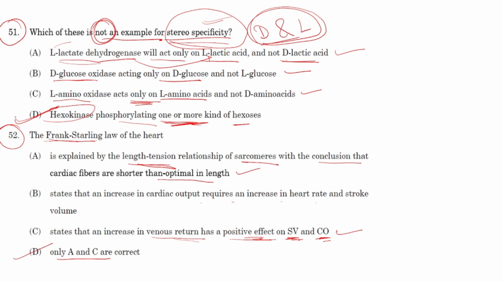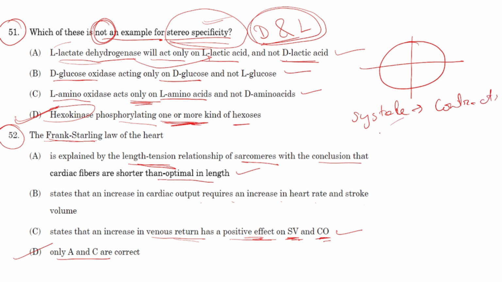So for those students who don't know what the Frank-Starling law is, let me explain in brief. We know that the pumping activity of the heart is dependent upon two activities, that is contraction and relaxation. The heart is divided into four chambers, auricles and ventricles. So the activity is dependent upon systole. Systole means contraction, and the second activity is diastole. Diastole means relaxation. So the pumping activity of the heart is dependent upon these two things.